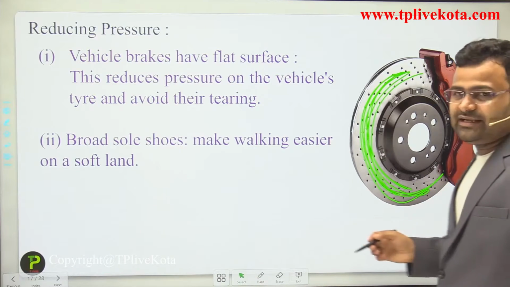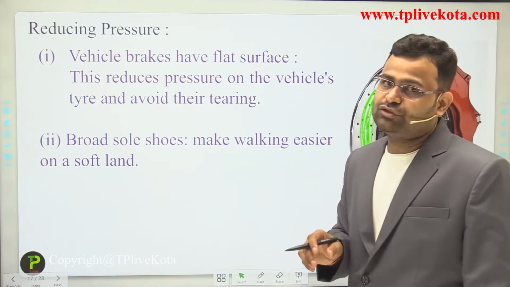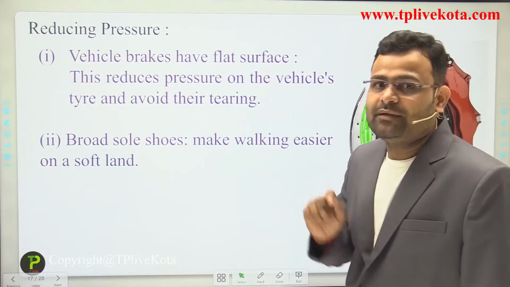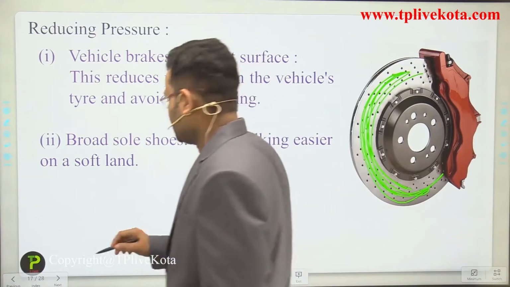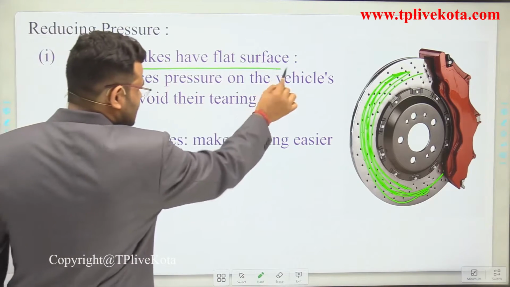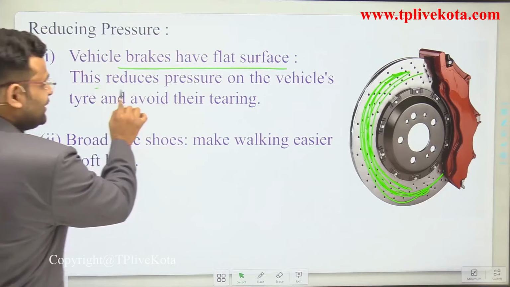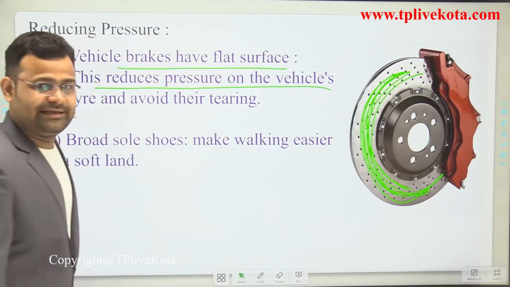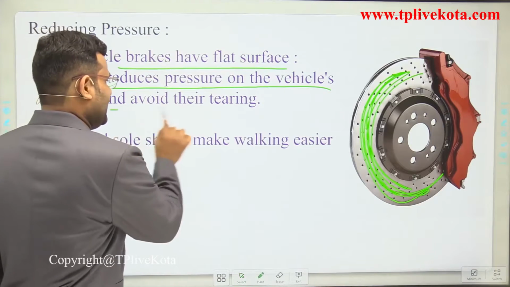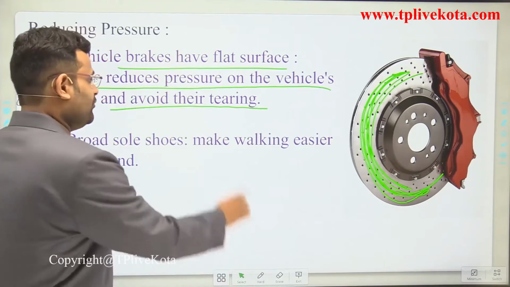Due to the large area, the effect of force will be minimum. Why does a vehicle brake have a flat surface? This reduces the pressure, reducing the effect of pressure whenever we apply the brake, to avoid tearing.